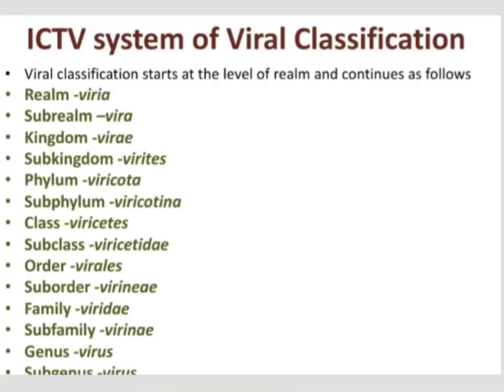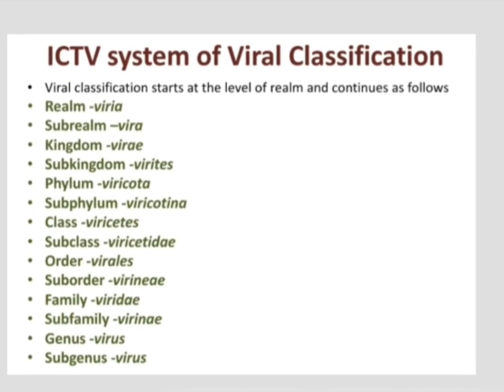Then likewise kingdom, virae; subkingdom, virites; phylum, viricota; subphylum, viricotina; class, viricetes; subclass, viricetidae; order, virales; suborder, virineae; family, viridae; subfamily, virinae; genus, virus; and subgenus also virus.